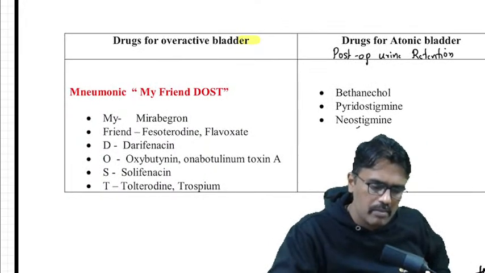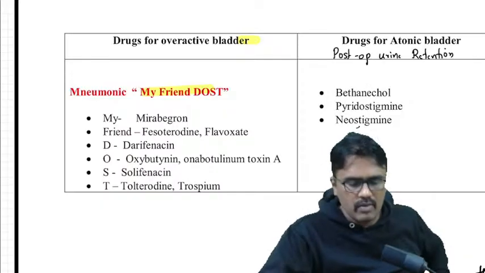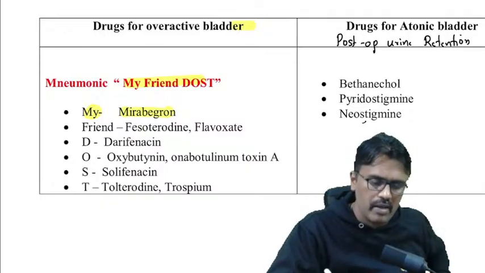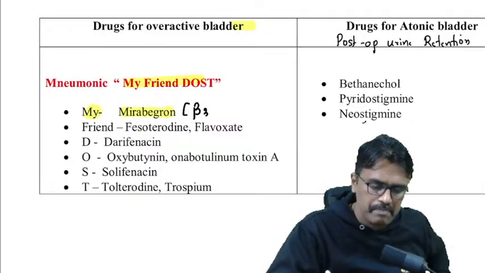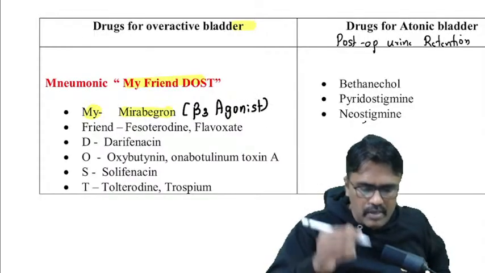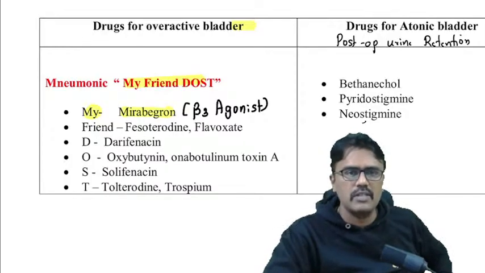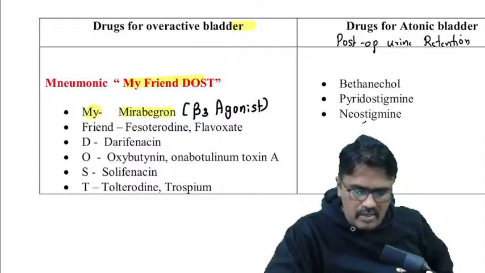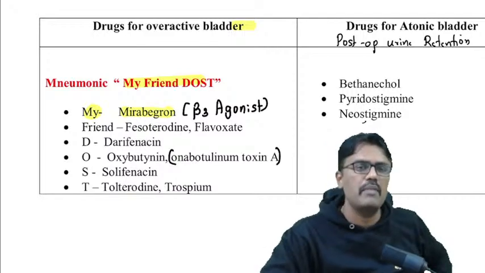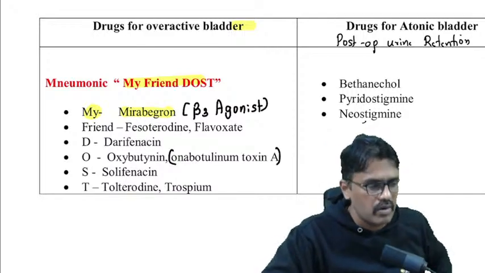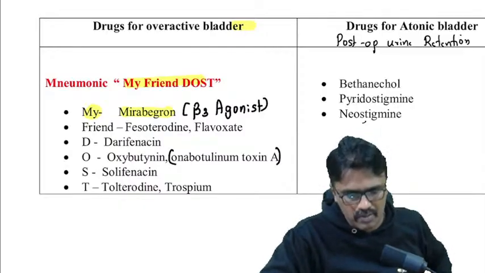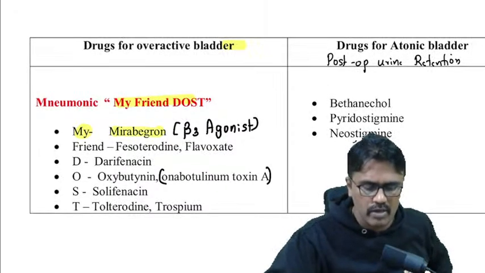You can remember by the mnemonic "my friend dost." What is that? M is for mirabegron. Mirabegron is a beta 3 agonist. Friend is fesoterodine, flavoxate, D for darifenacin, oxybutynin, and one more is onabotulinum toxin. Can anybody tell me what is the mechanism of botulinum toxin? Yes, S for solifenacin, tolterodine, and trospium. So these are for overactive bladder.